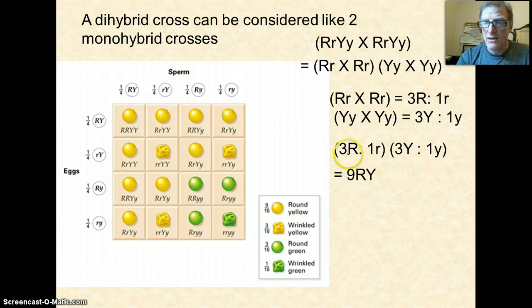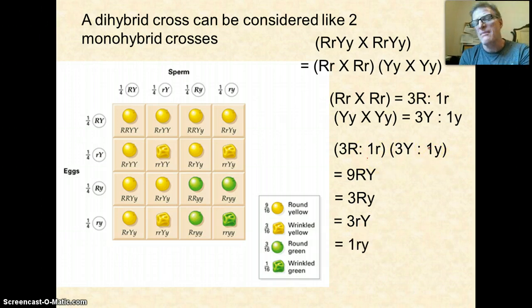Okay, how many round green will I get? Well, 3 times 1 is 3, and you can see I get 3 round green. Okay, how many wrinkled yellow will I get? Again, 3 yellow wrinkled, and then how many wrinkled green will I get? I'll get 1 times 1 is 1 out of 16.